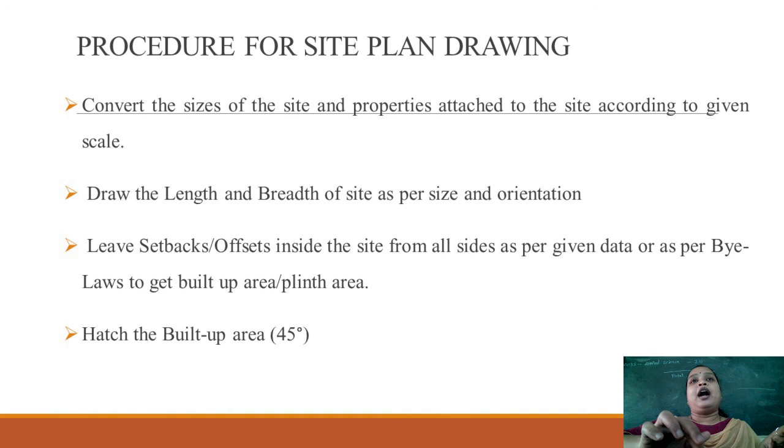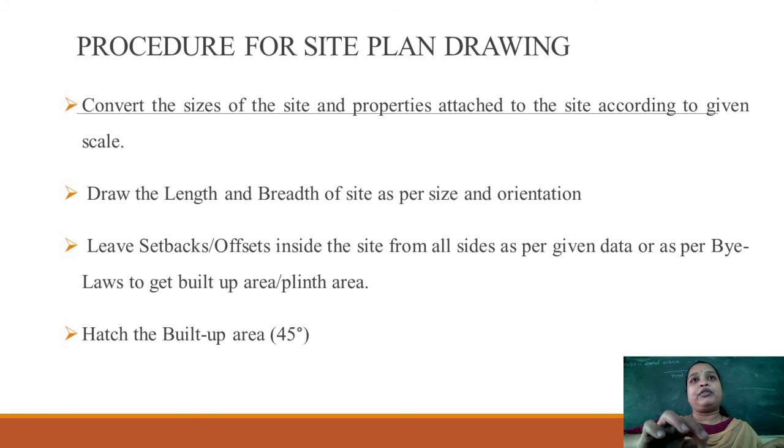Okay, see here, before drawing the site plan, what are the procedures to follow? How to draw the site plan? See here, first what you have to do, convert the sizes of the site and the properties attached to the site according to the given scale. Okay, so whatever the scale they have given to you, convert that scale to your convenient size, how much size you require. For that size you should convert that length. Okay, so next draw the length and breadth of this site as per the orientation and size.